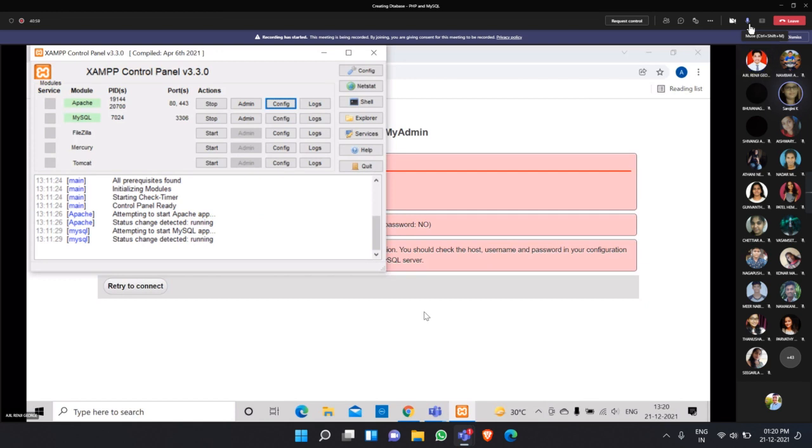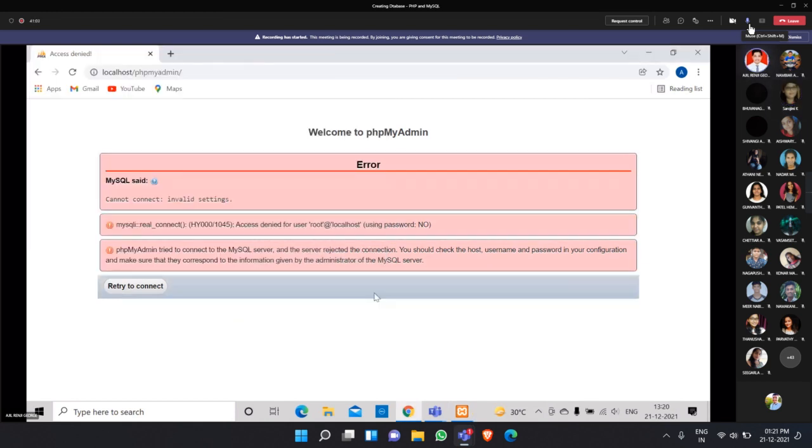I just want to see that error, so minimize your XAMPP control panel. Students, all others can mute.